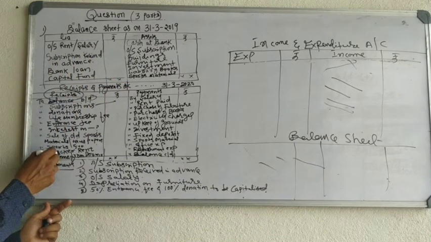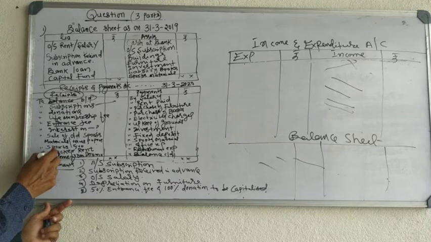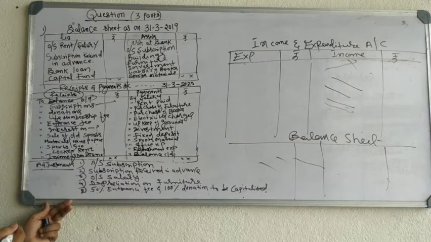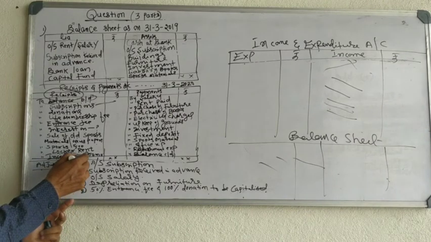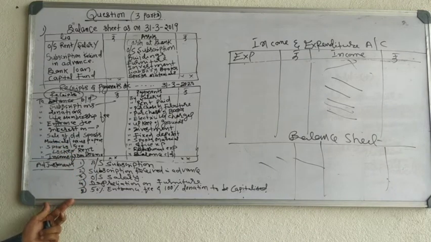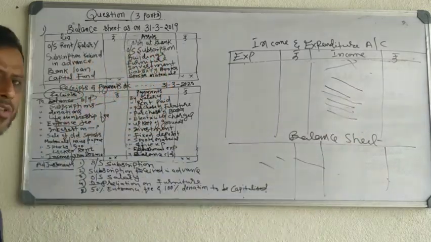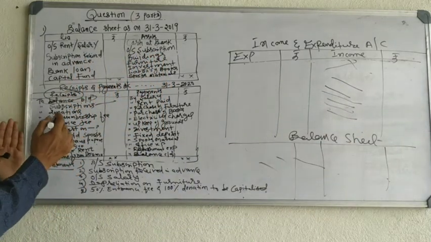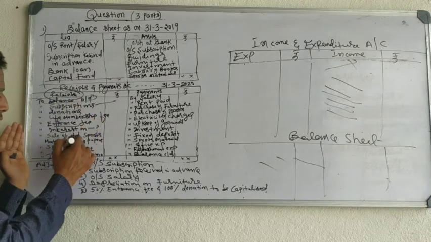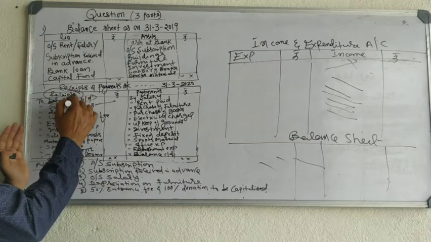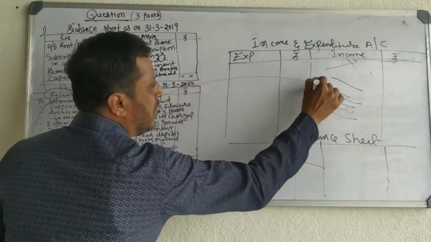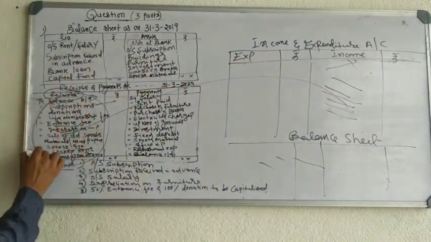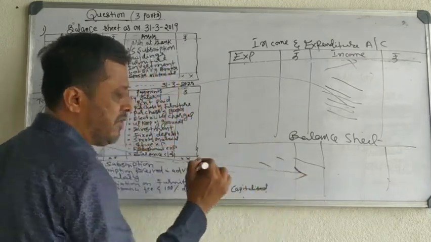Locker rent. Locker rent is received for giving a locker on rent to the members of the organization or to outsiders. Whatever locker rent is received, it is received regularly. Show it on the credit side of the income and expenditure account. Income from drama, income from refreshment, or any other revenue income, show on the credit side of the income and expenditure account. See here, you have both revenue receipts and capital receipts. Take revenue receipts from here and transfer them to the credit side of the income and expenditure account, and take capital receipts from here and transfer them to the balance sheet. Okay.